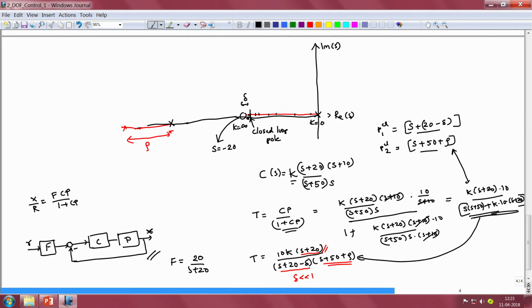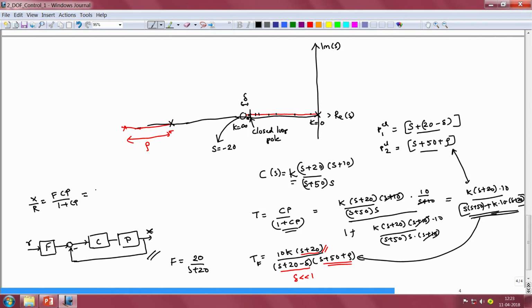So, if we were to now multiply f and transmission function, so if we have a 2 degree of freedom control system, this would be the transmission function for only the feedback part, and I shall therefore represent it as Tf.